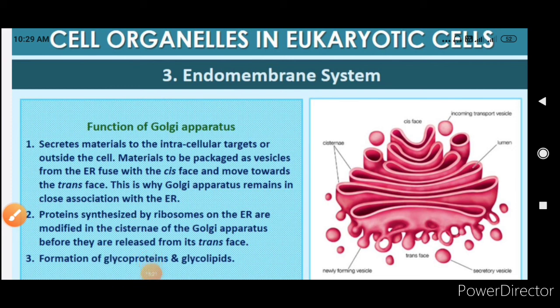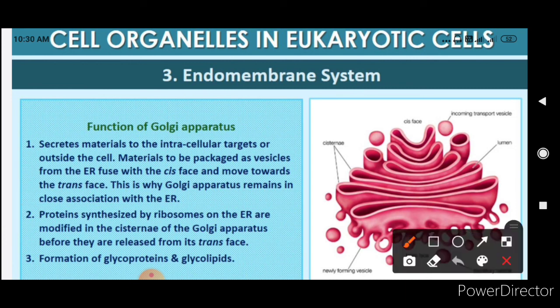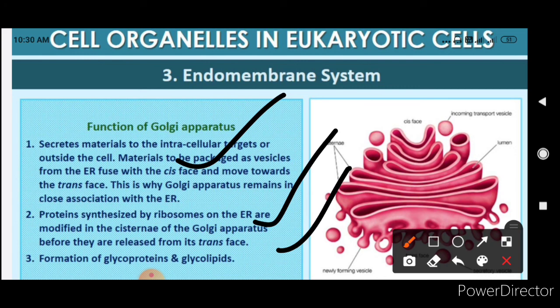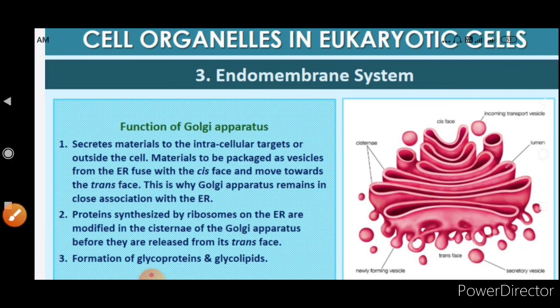It will secrete materials to the intracellular targets or outside the cell, materials to be packed as vesicles from the ER, fuse with the cis phase and move towards the trans phase. This is why the Golgi apparatus remains in the close association with the ER. Proteins synthesized by ribosomes on the ER are modified in the cisternae of the Golgi apparatus before they are released from its trans phase, and it is the formation of glycoproteins and glycolipids.